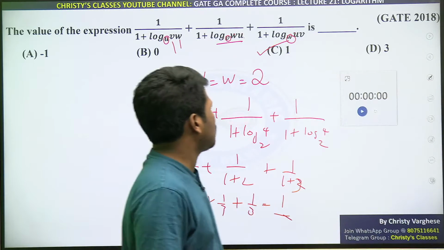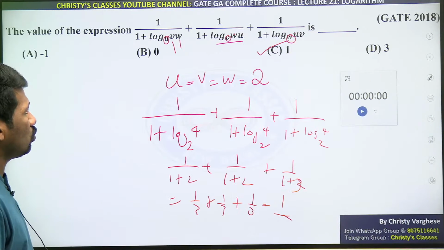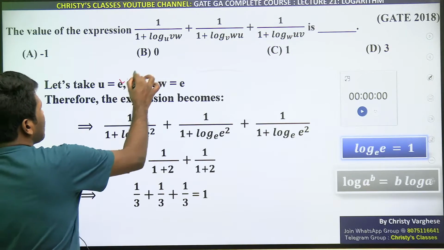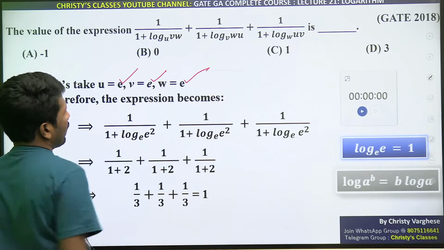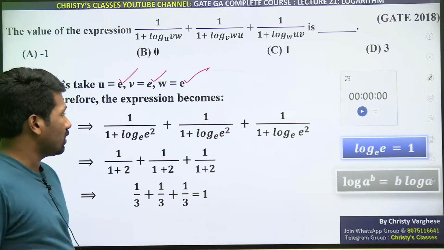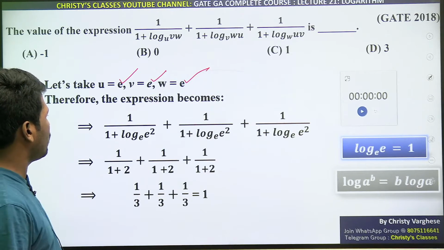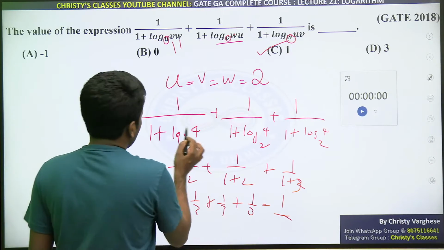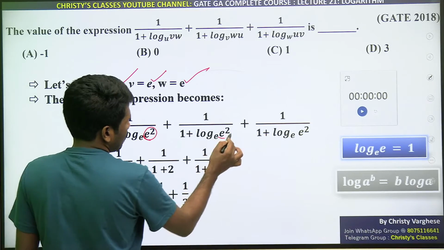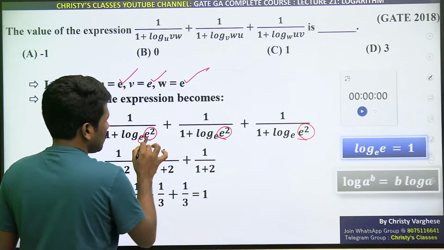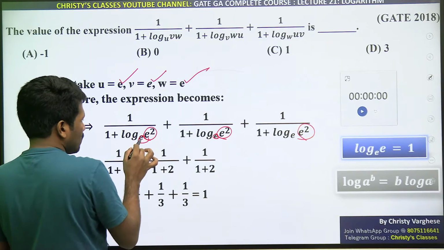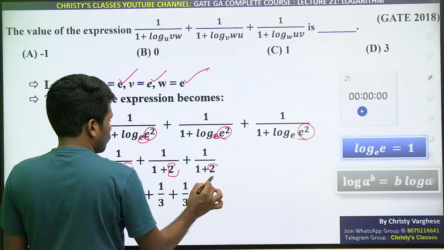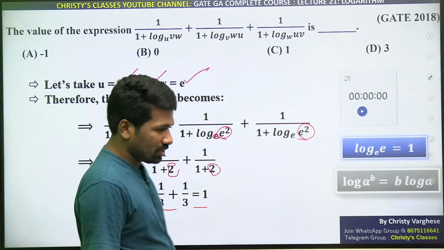Taking E is not necessary. Taking 2 is not necessary. You can take any example. Look at this. Here taking E as the same UVW ka example E liya. That is also fine. You can take E if you want. If you take E, you will get E into E. E into E is E square, na? E square. Base E. E square to the base E means E ka kaun sa power hai? E square. E ka second power hai, na? That will also end up at the same answer.